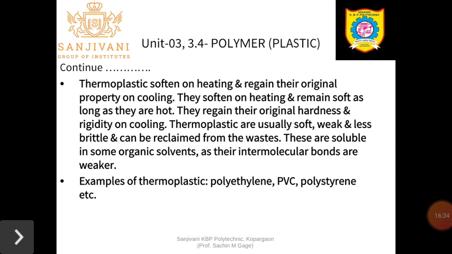So we can take used plastic, and when it is subjected to heating and remolding, you can use it as new material. So they are reclaimed from the waste. These plastics are soluble in organic solvents, easily soluble, as their intermolecular bonds are weaker. For example, polyethylene, PVC, that is polyvinyl chloride, and polystyrene come under the category of thermosoftening plastic.